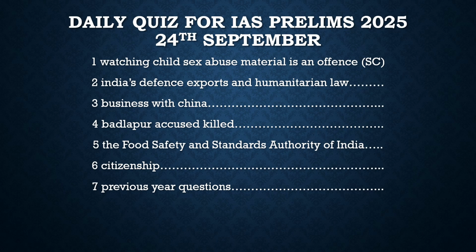Similarly, in another section, if he has downloaded it and he is watching it, he is transmitting it, but not for commercial purposes, still it is an offense. Then there was a third section which was added, which was actually earlier present, that he has this child pornography and he is using it for commercial purposes. Then it is a crime according to the POCSO Act.